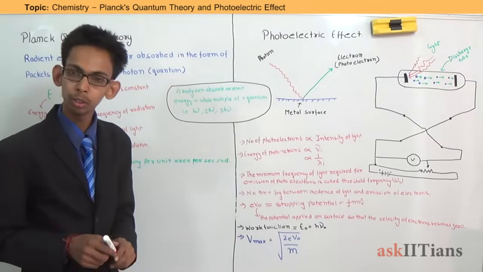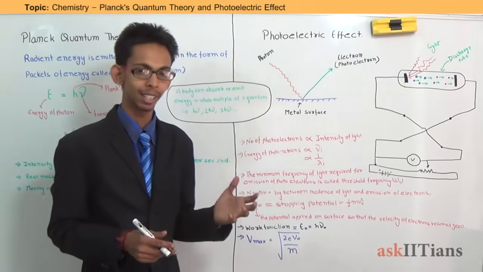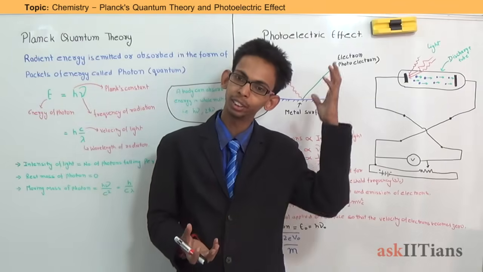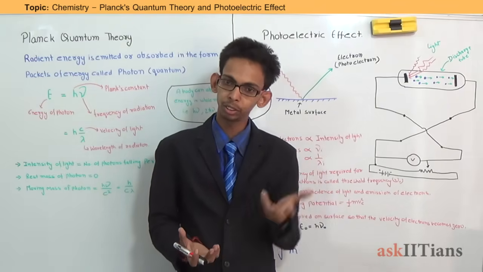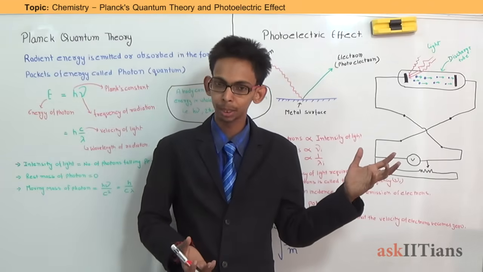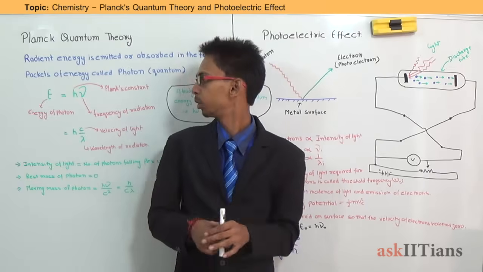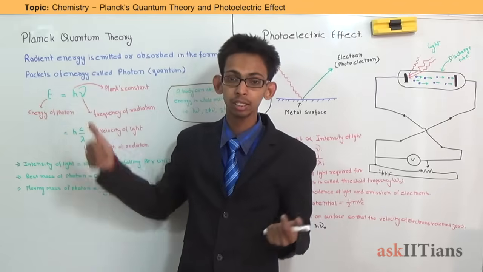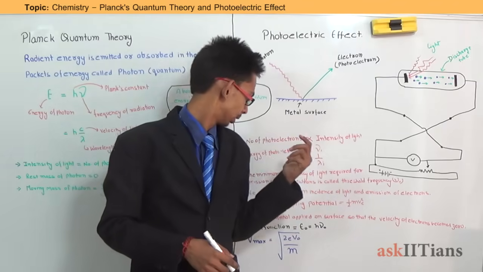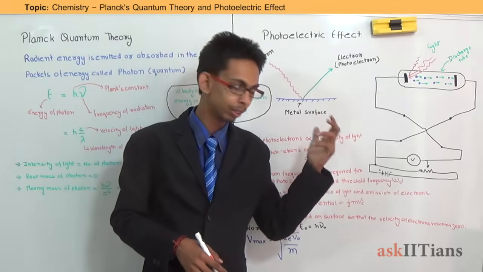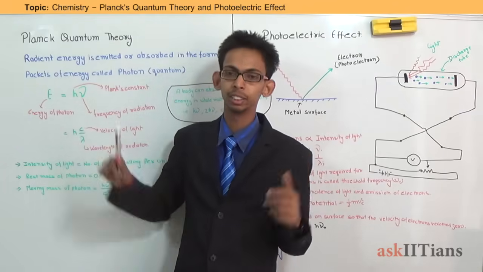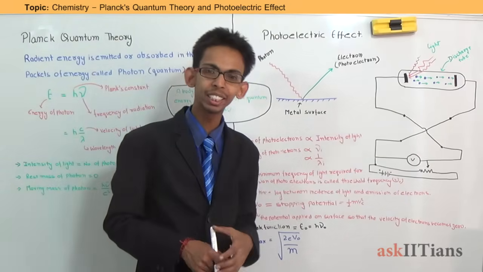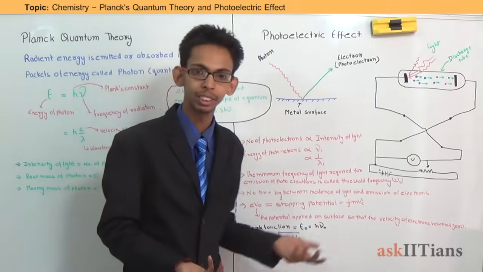Another thing is the energy of photoelectrons. That means kinetic energy, that is, at what velocity the electrons come out from the surface. This depends again on the energy of the photon. Greater the energy of the photon, greater will be the velocity of electrons coming out from the surface. And the energy of a photon is h nu. Here h is a constant, so the energy of a photon depends only on the frequency. So the kinetic energy of photoelectrons also depends on the frequency of incident light. It will increase with increase in frequency, and surely it will decrease with increase in wavelength.